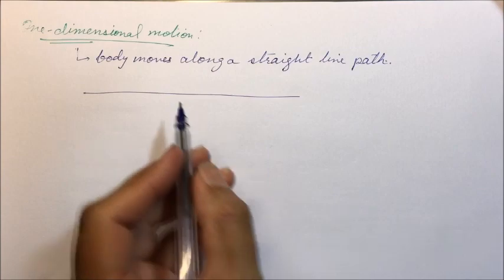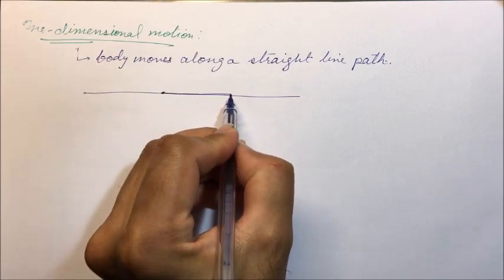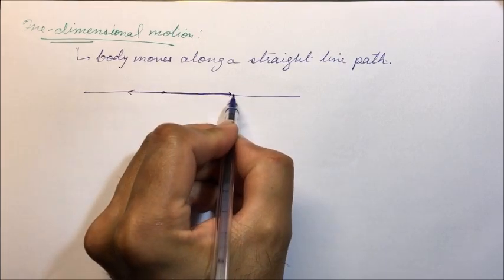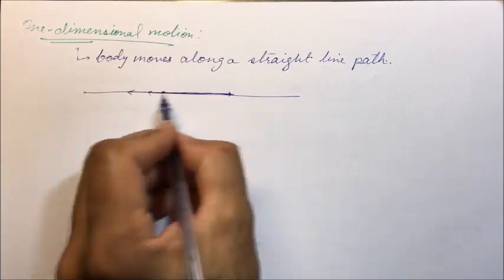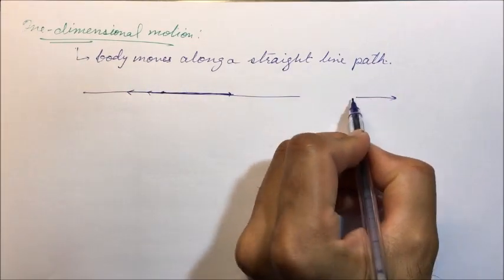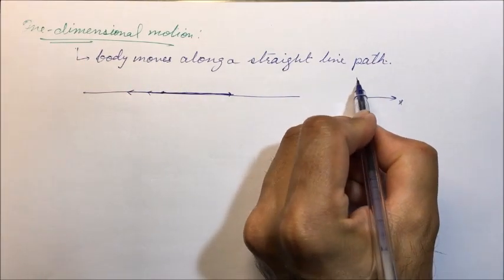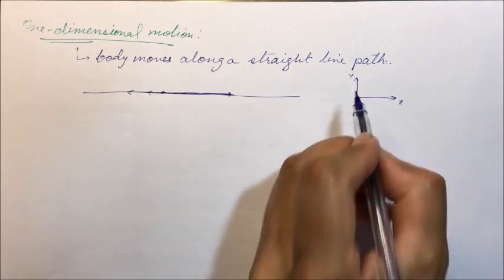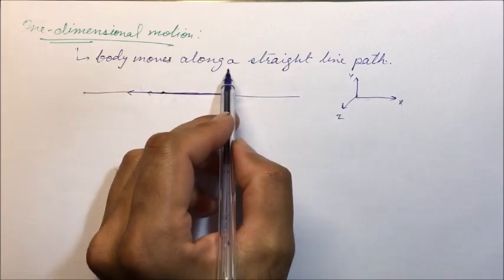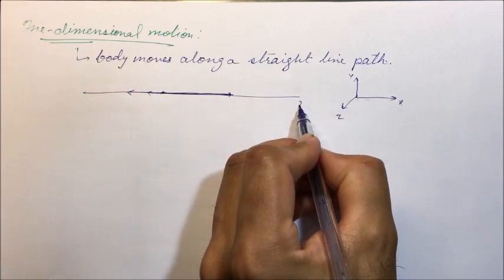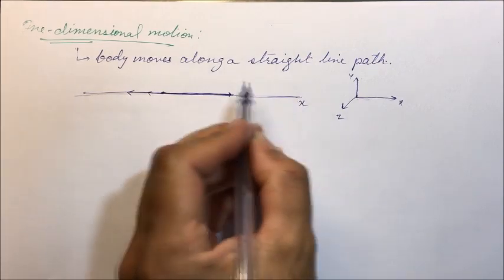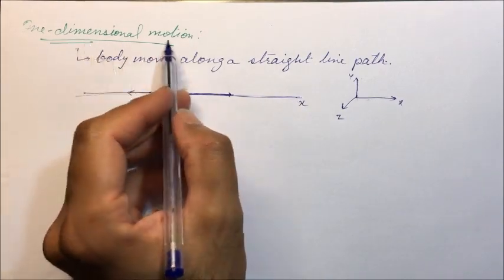So if this is the line, a body can move in this direction or in this direction. For example, the body moves this direction, then this direction. So this is a straight line path. It is one dimensional. Dimensions we have discussed. For example, this is the x dimension, y dimension, and the third dimension, z dimension. So in any one dimension the body is moving. For example, I am taking the x dimension. So the body is moving along the x axis only. Then we call the motion one dimensional motion.